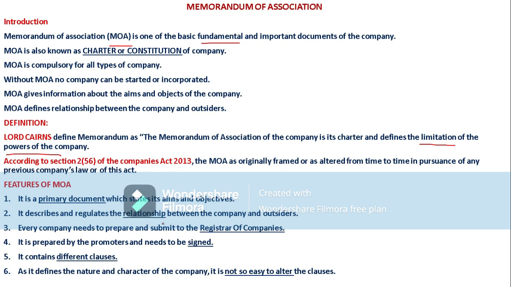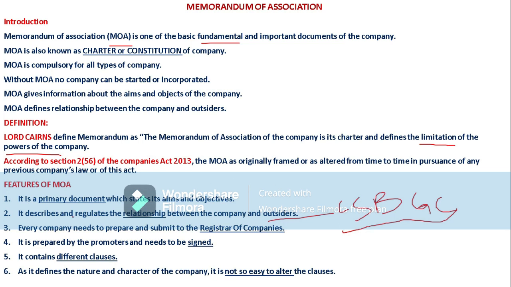In the memorandum of association, it describes and also regulates the relationship between the company and outsiders. Outsiders are nothing but the creditors, suppliers, bankers, government, and customers. All can be treated as the stakeholders or the outsiders of the company.